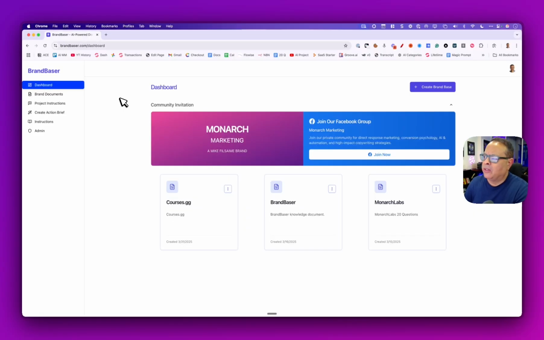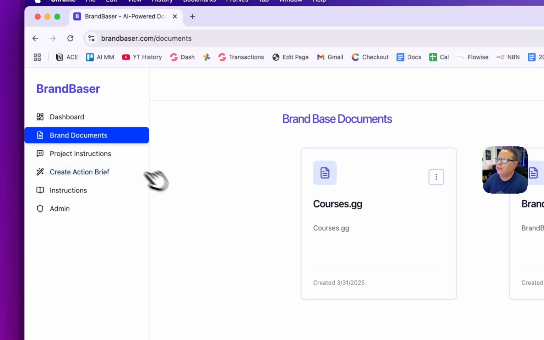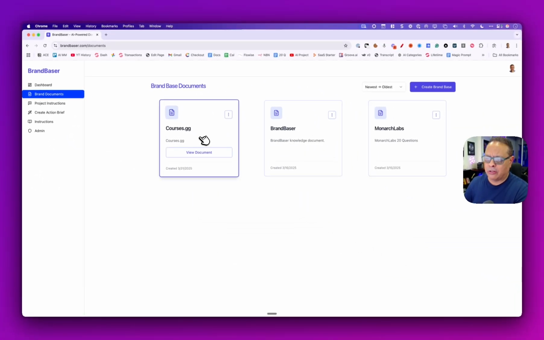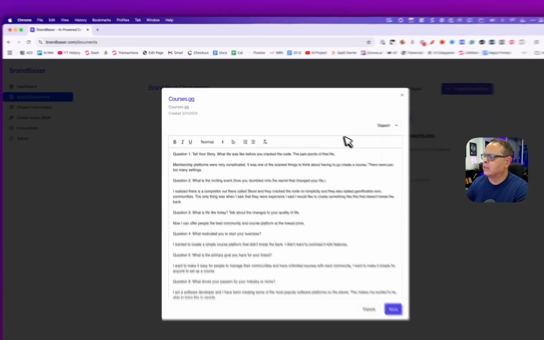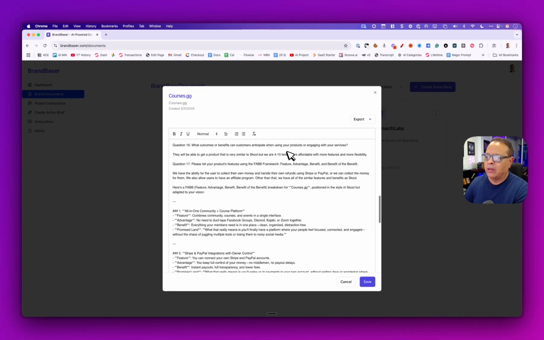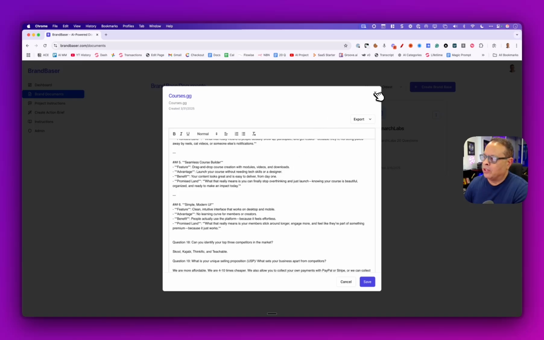Okay, so here we are in the dashboard. At any time, you can click Create Brand Base, and you'll see your latest 3 here. But to see all your brands, you'll click right here. And you'll see I have 3 different brands that I've answered 20 questions about. So if we're going to talk about your brand, this is the first part of the 3. We need to create a brand base. And as you see here, I can edit this, and I can look at this document, and it tells me everything that we need to know about my business. I answered all of these questions.